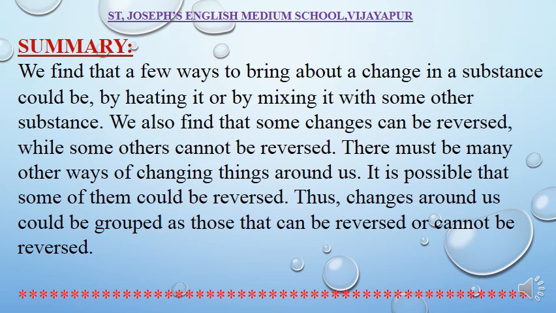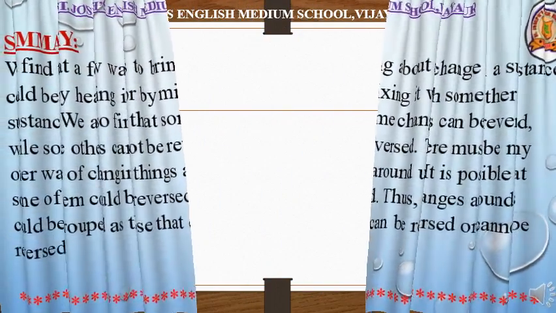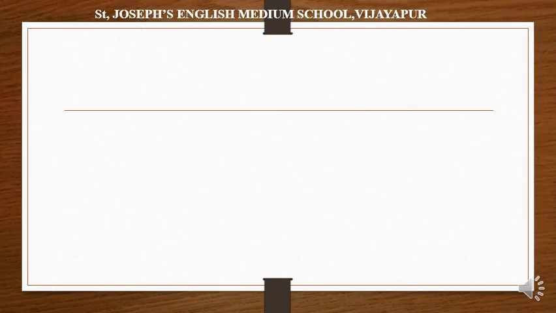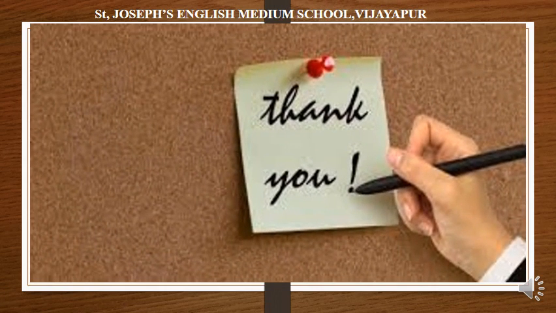This is a very simple and small topic. Here we are going to understand the meaning of fast and slow change, periodic and non-periodic change, reversible and irreversible changes along with the examples. Hope you understood the topic. This is very simple. Next we are going to see the regular changes around us.